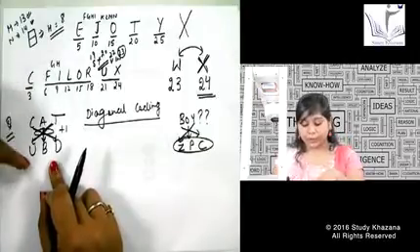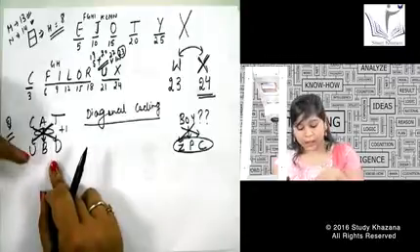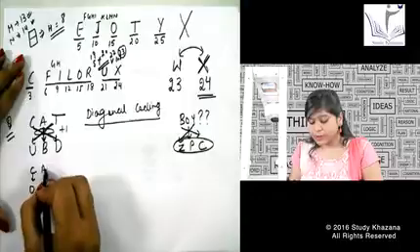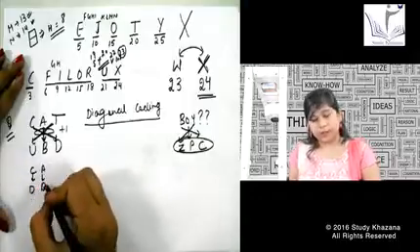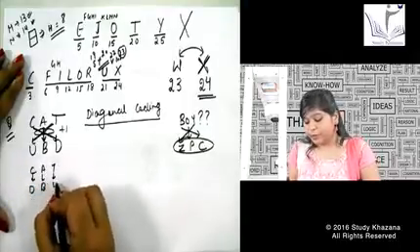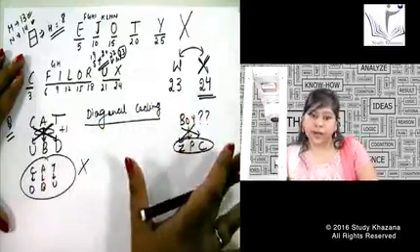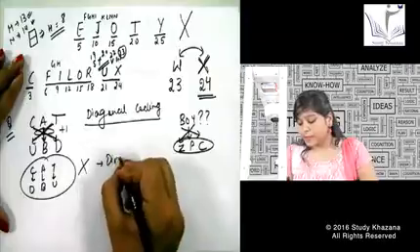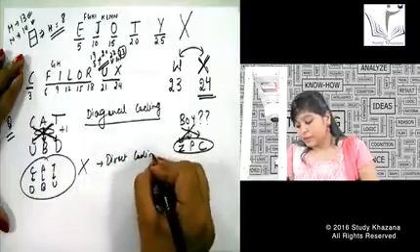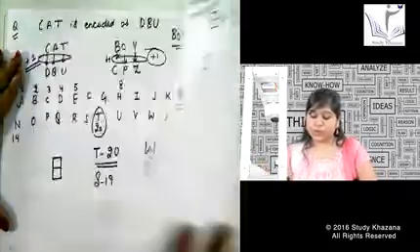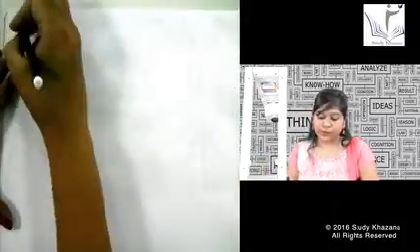C cannot be encoded as D. Similarly, A cannot be encoded as B, in the form of like this. I cannot write down C, D, A as B and T, U. This question is not coming in the exam at all. This is known as direct coding. Obviously, if they are giving you a question, they will make it a little bit of good level. So, this is your first coding, that is the diagonal coding.